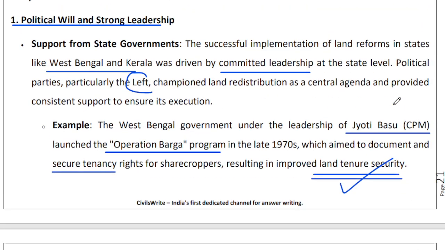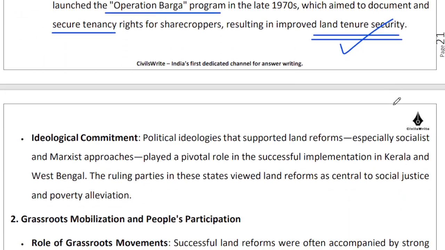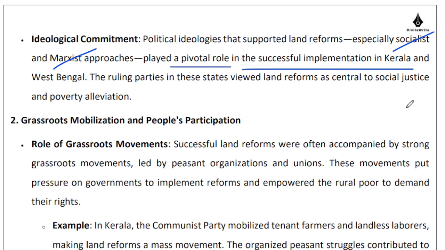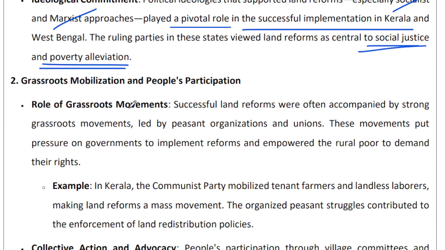So you have to mention, not too strongly, but you have to mention the ideological commitment established by socialist governments, by Marxist leaders, right? That played a pivotal role in the successful implementation where it was successfully implemented. It was seen as a tool of social justice, a tool of poverty alleviation, and it was implemented well. That is one part of the success.